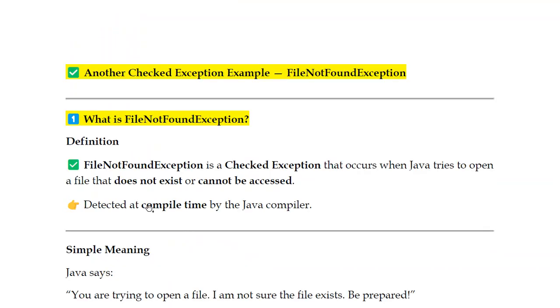I hope you are clear with this session. The forthcoming session will discuss the FileNotFoundException.